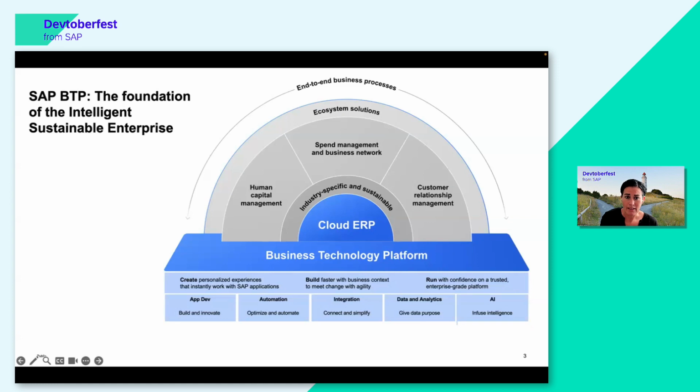On top of that platform, we can see the specific business solutions, HR, for instance, spend management, etc. And on the very top, you can see all the processes that you in your enterprises need in order to be that intelligent, sustainable enterprise we want you to be. I say that in order to put Build in the context, and this is where Build is sitting. We talk about application development in a low-code context, and that includes also automation and integration.